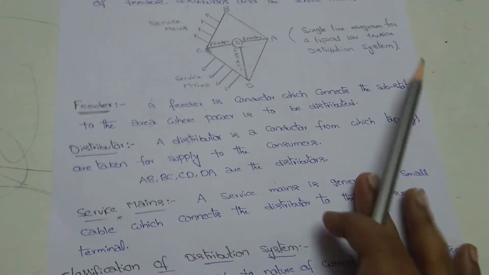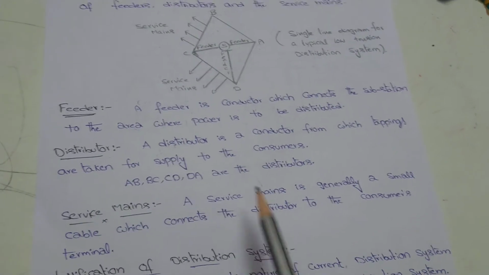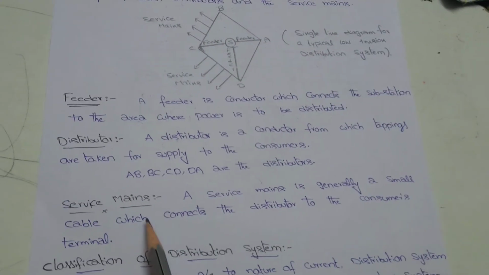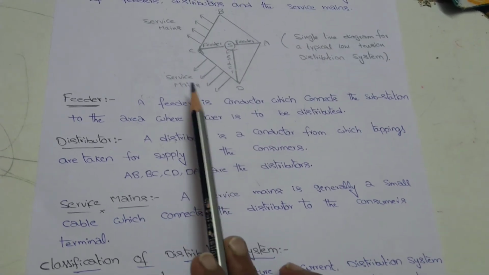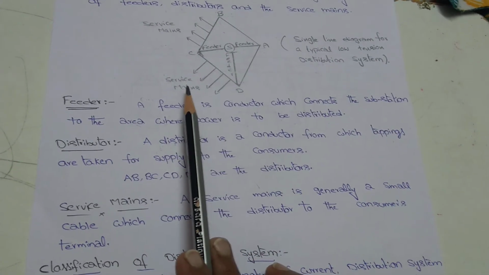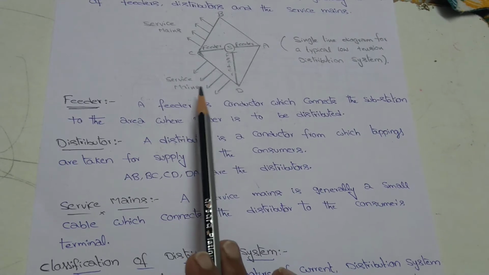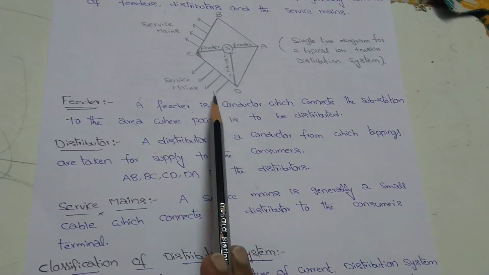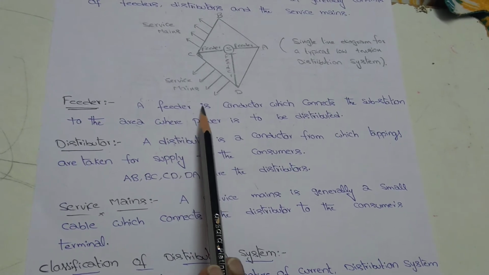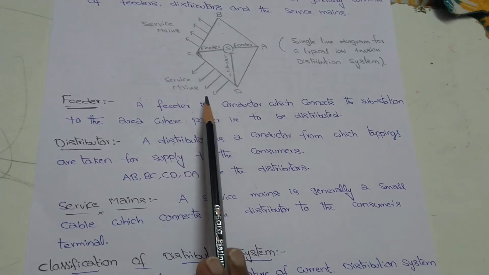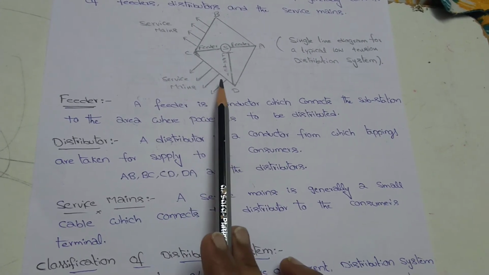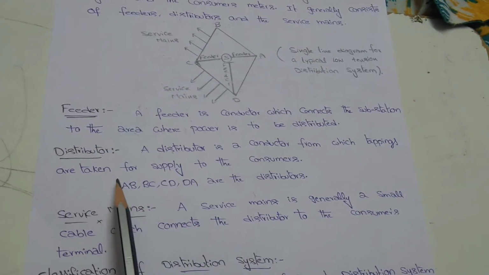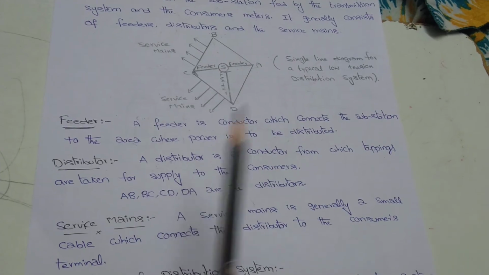Next, service mains. Service mains are generally small cables. These are the service mains. These small cables are connected from the distributor to the consumers' terminals. Here we are the consumers. These three generally make up a distribution system.